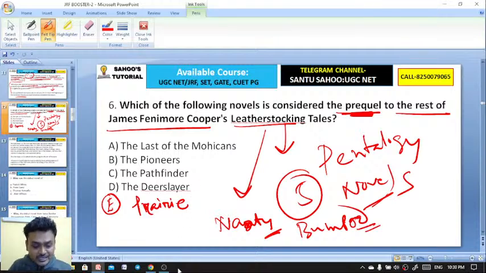So here, what would be the right answer? Which is a prequel? The right answer is The Deer Slayer. Deer Slayer is regarded as the prequel to the rest of James Fenimore Cooper's Leatherstocking Tales. Here James Fenimore Cooper is introducing Natty Bumppo as the Deer Slayer. So D is the right answer.